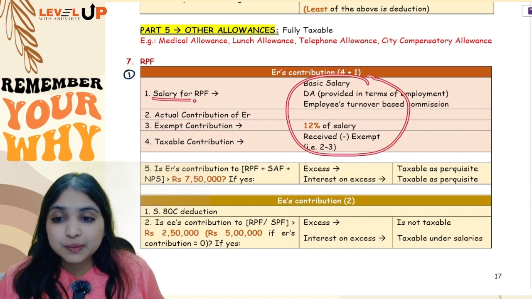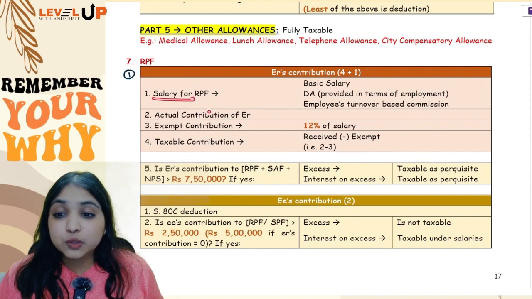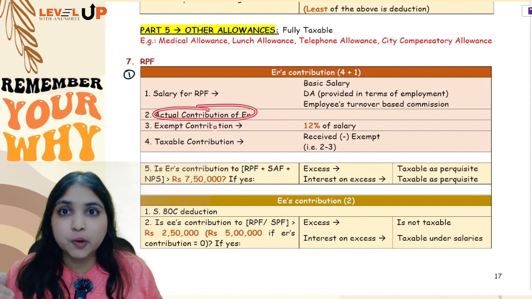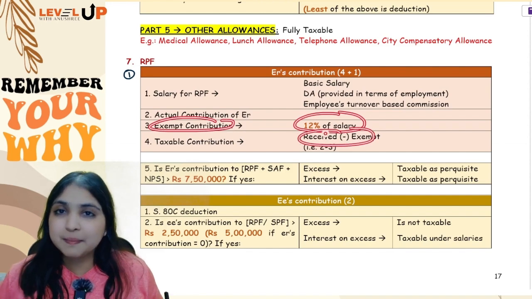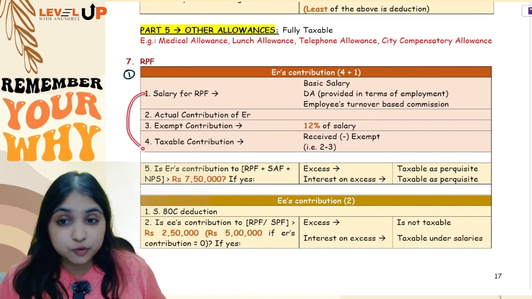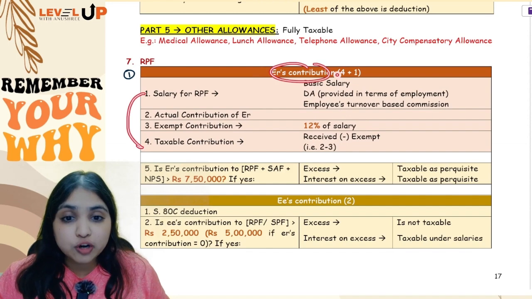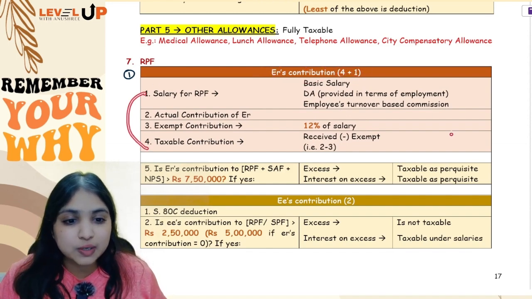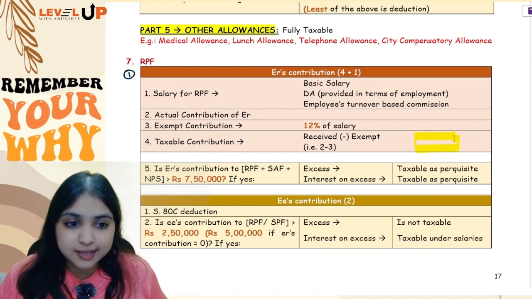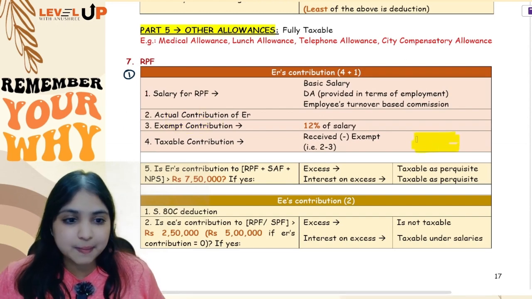Okay, so you will start with salary computation, 3 parts, then you will see what is the actual contribution of the employer, the exempt contribution will be 12% of salary, received minus exempt, balance will be taxable. These are your first 4 steps, but I told you for employer's contribution we do 4 plus 1, 5 steps. So after you do these 4 steps, you will get one taxable number over here, guys. This received minus exempt, balance is taxable.